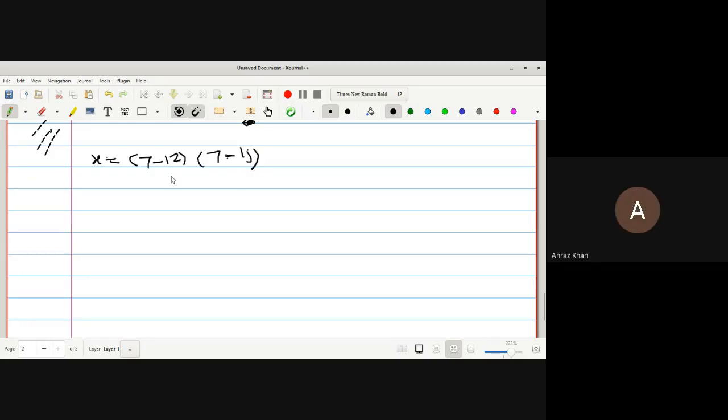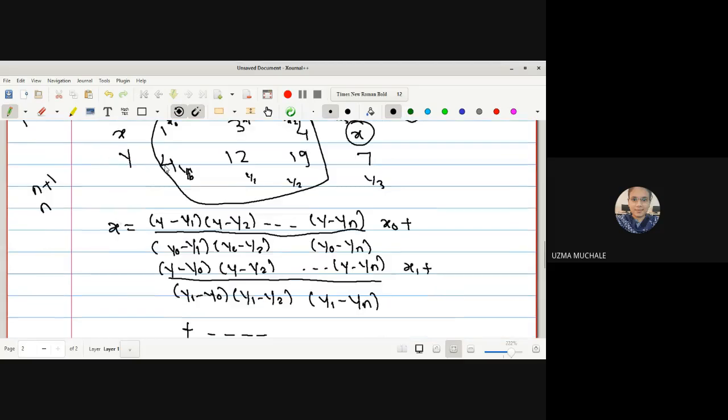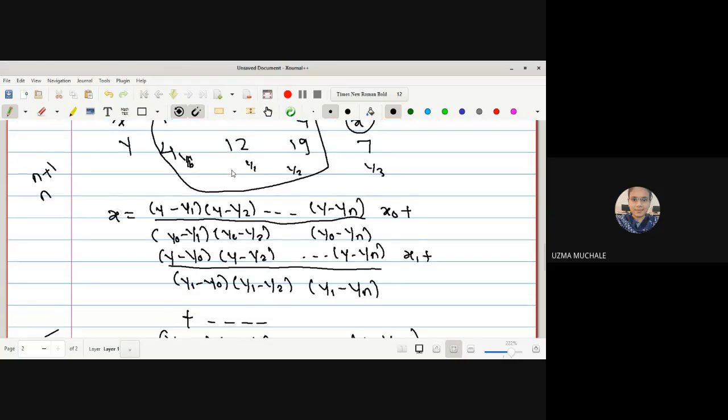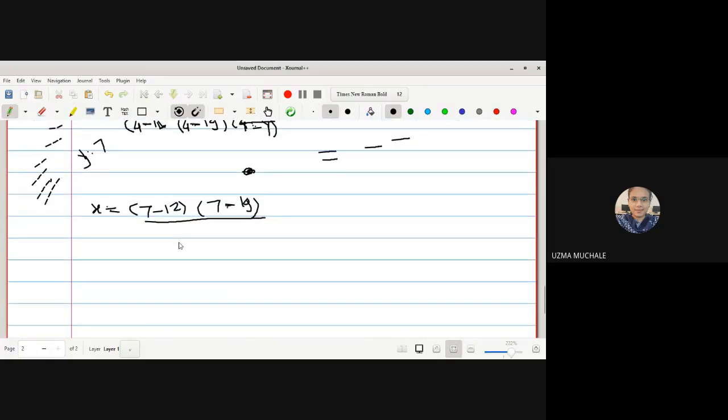Ma'am, then is the formula wrong or do we have to eliminate it? Actually what we have to do here, y minus 7, so actually we have to find the value of x. So we cannot use this one in the inverse interpolation formula. So that's why we have to use only these three values. Okay. So we'll do one thing. First we'll write down this example and then later on I will explain this.